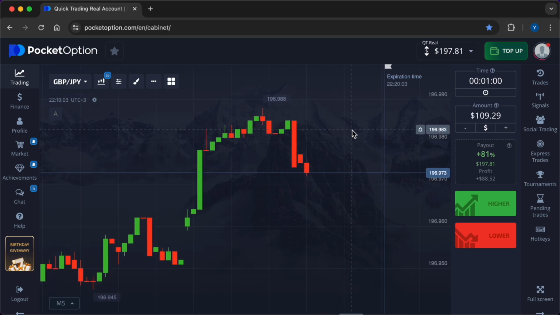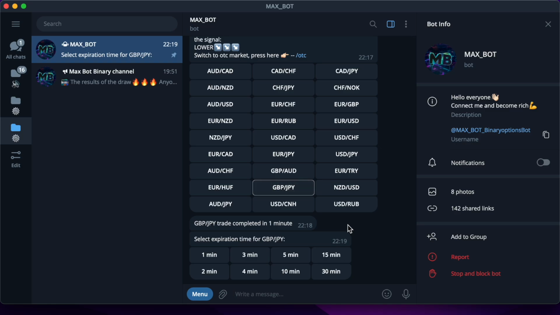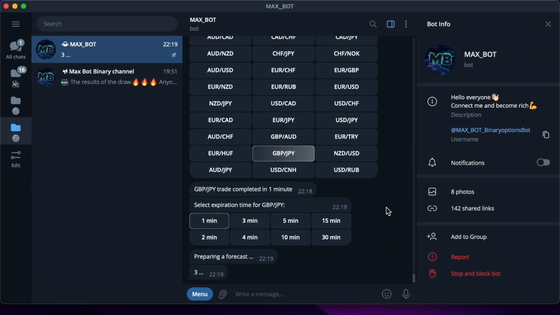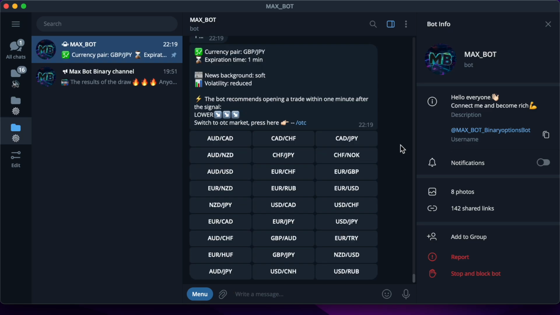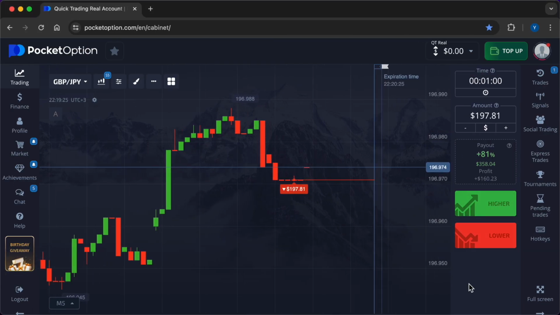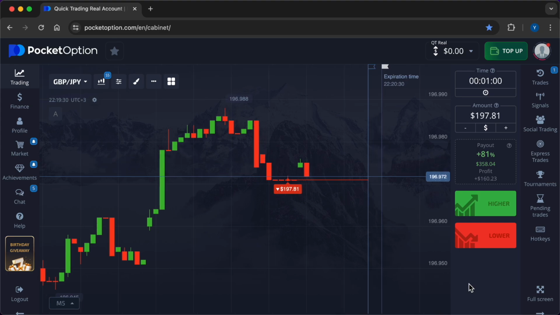And I'm increasing my profits step by step. From $1 thanks to the neural network, I have already extracted 200. I am now once again asking the bot for a prediction. It's signaling lower. Traders can use tools such as economic calendars and news feeds to stay informed about upcoming political events.